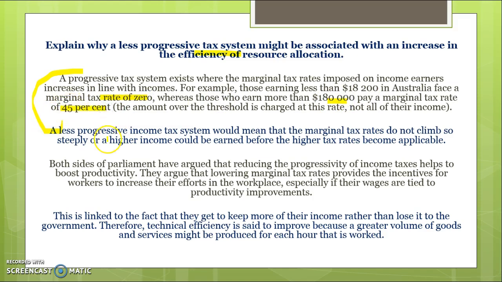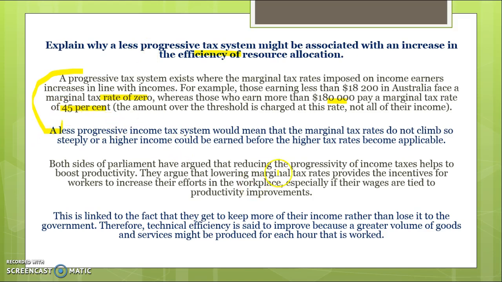A less progressive tax system would mean that the marginal tax rate does not climb as steeply, or a higher income could be earned before the higher tax rate applies. So basically it's less disincentive for high income earners because of the high taxes they're going to pay. Just be mindful that if you are defining progressive taxes, make sure you say that it's the rate that increases the more that you earn.